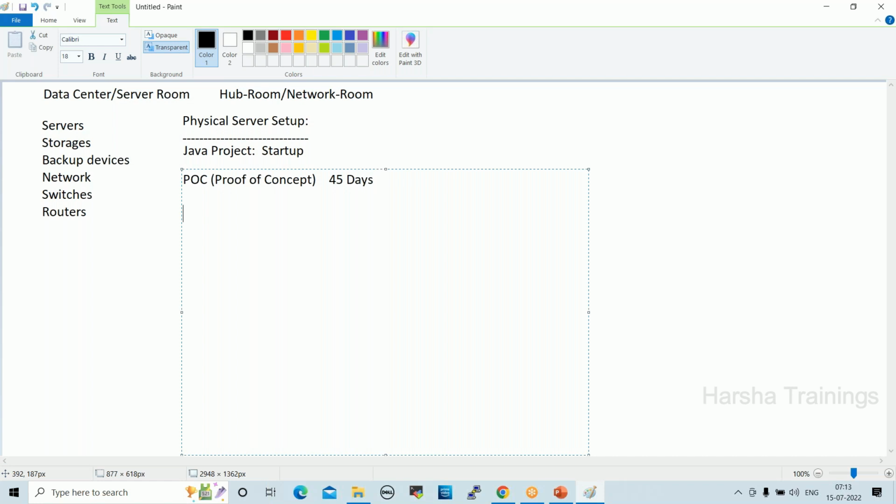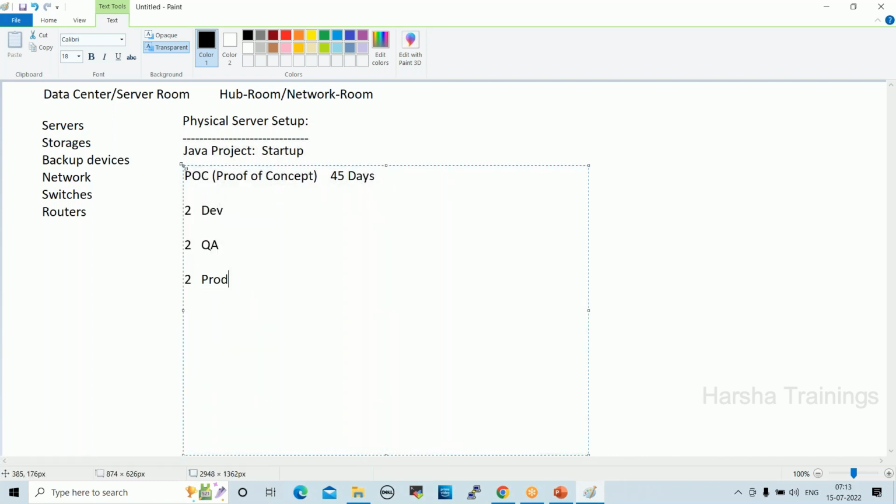For this POC, the client asks you to take 6 servers: 2 development servers, 2 QA servers, 2 production servers. Why do we require 3 types of servers here? You could take only 1 development server, right? Why do we require these 3?